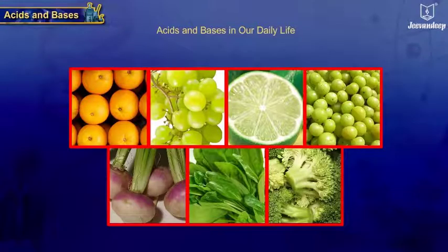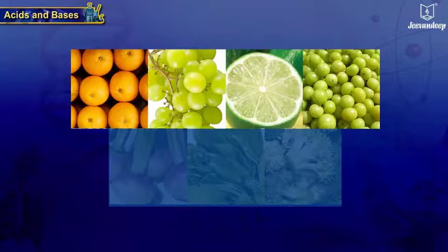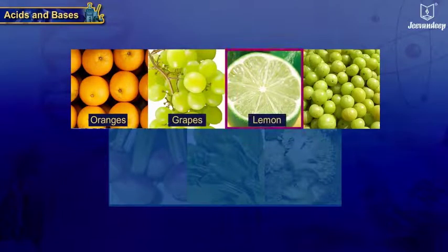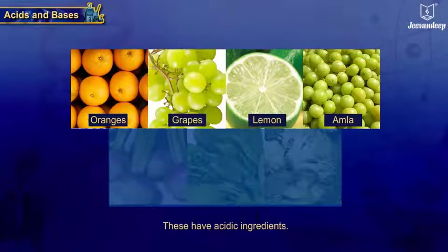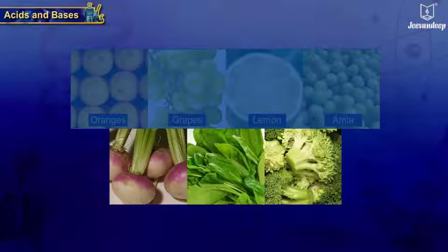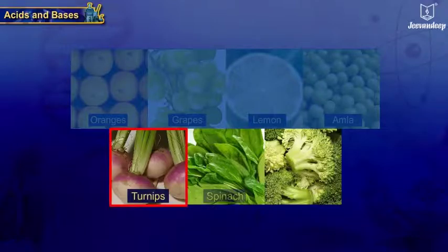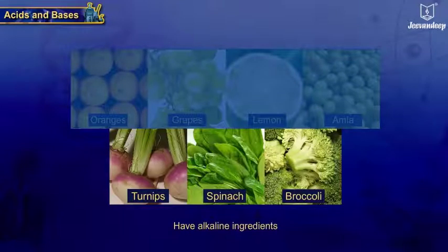We come across various food ingredients with different tastes in our daily life. For example, substances which taste sour like oranges, grapes, lemon, amla, etc. have acidic ingredients, whereas substances which taste bitter like turnips, spinach, broccoli, etc. have alkaline ingredients.